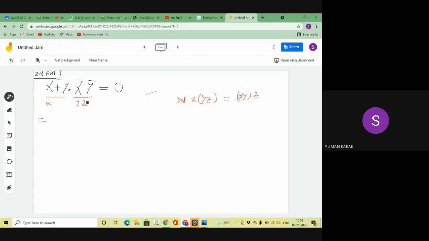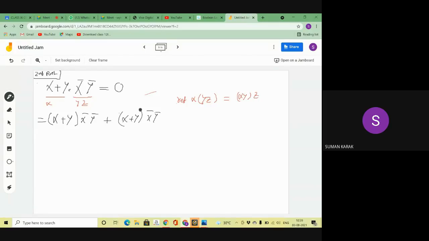So if I apply that, what is my answer? The answer is x plus y into x dash and y dash. This is my output when I apply that.